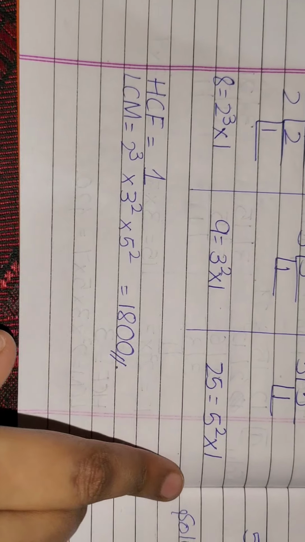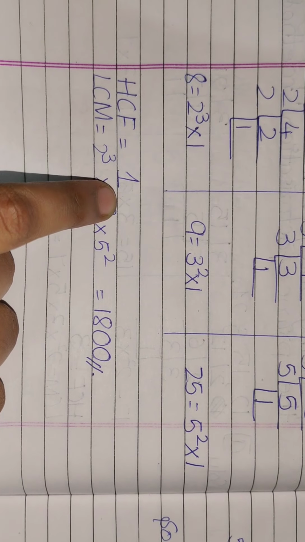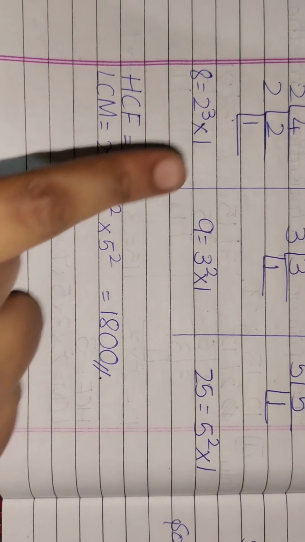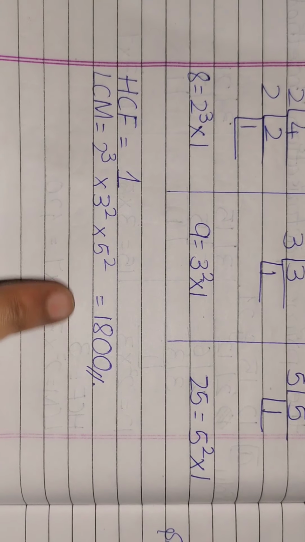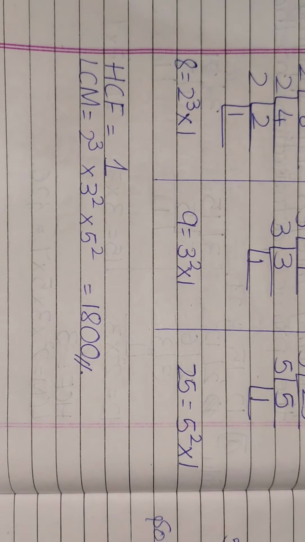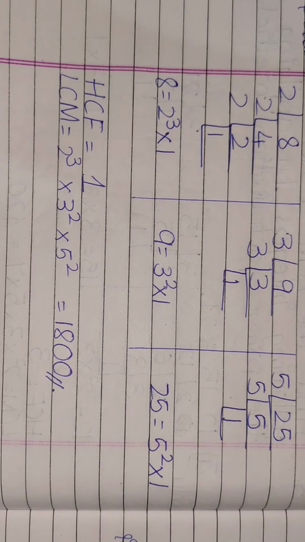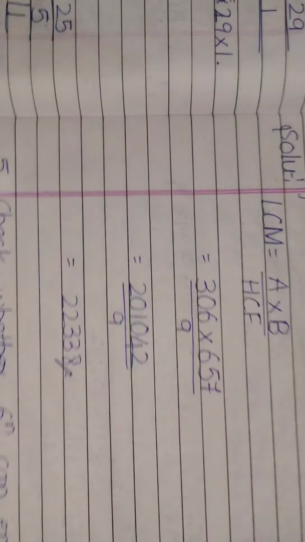So here also the HCF will be 1. LCM is 2 into 3, 3 into 2 and 5 into 2. When you multiply these, you will get 1800. I hope that sum is clear.